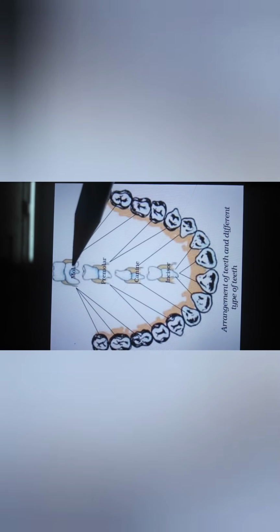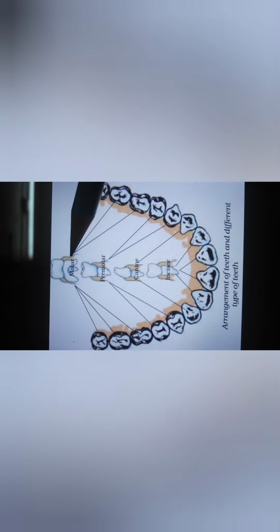This is the arrangement of teeth in a mouth. So there are different types of teeth in a mouth, that is molars, premolars, canines and incisors.